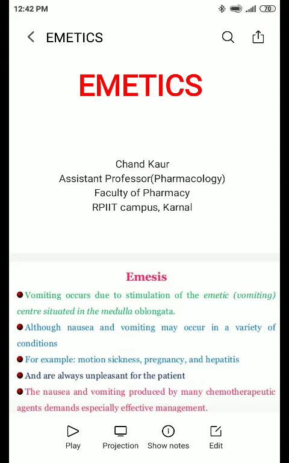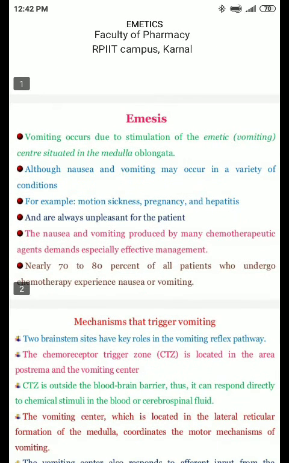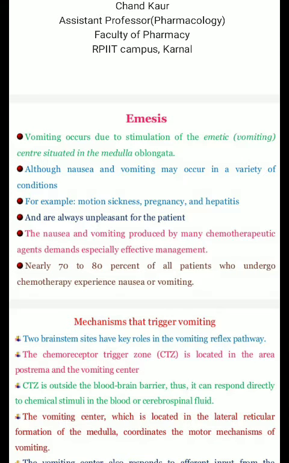Today I am going to talk about emetics. What is emesis? Emesis is vomiting. It occurs due to stimulation of the vomiting center situated in the medulla oblongata. Vomiting and nausea may occur in a variety of conditions such as motion sickness, pregnancy and hepatitis, and are always unpleasant for the patient. They can be produced by many chemotherapeutic agents.